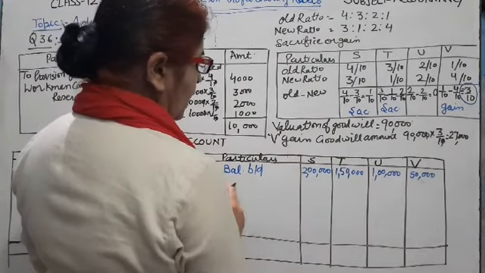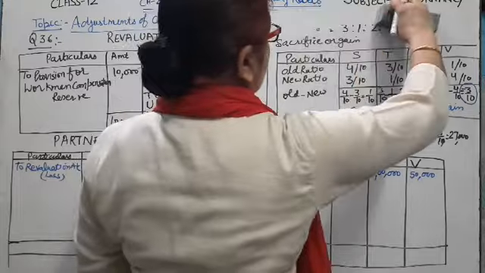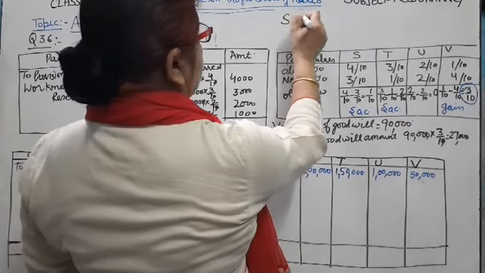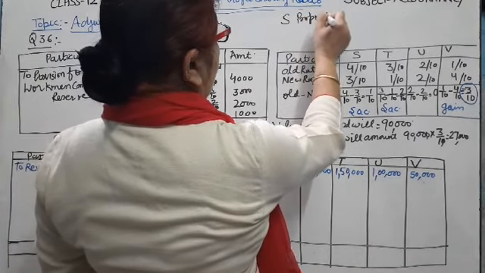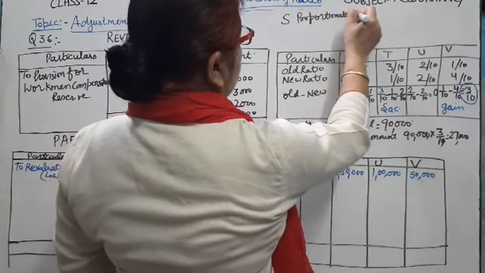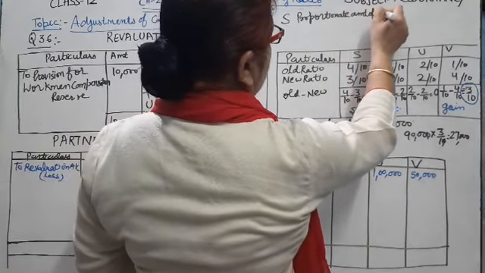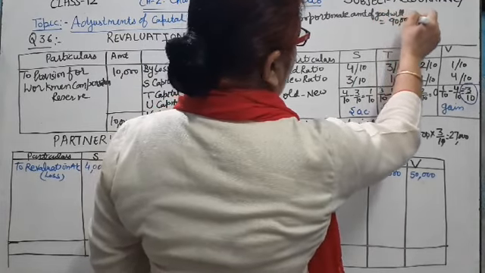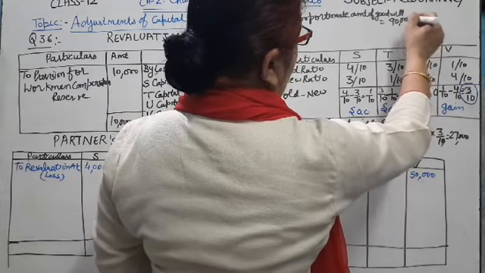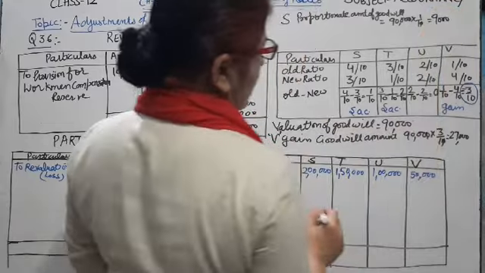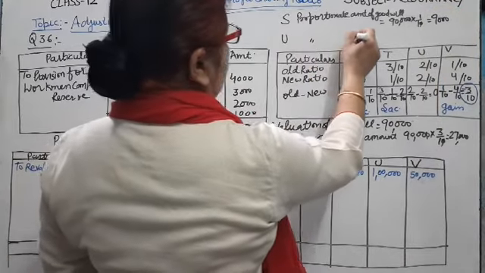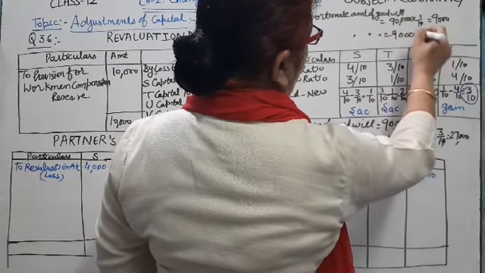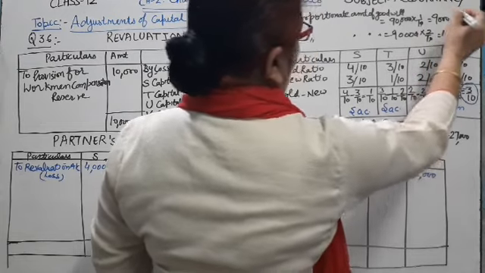Now we calculate the amount of S and T. So S, proportionate amount of goodwill, is equal to 90,000 multiply by 1/10 is equal to 9,000, and U, proportionate amount of goodwill, 90,000 multiply by 2/10 is equal to 18,000.